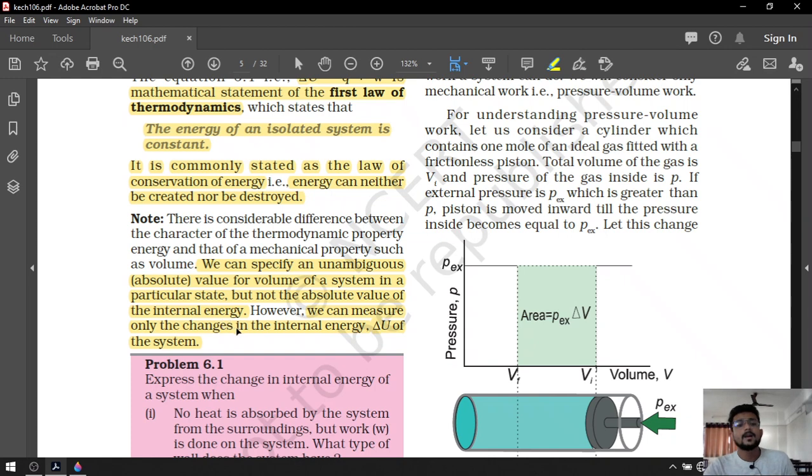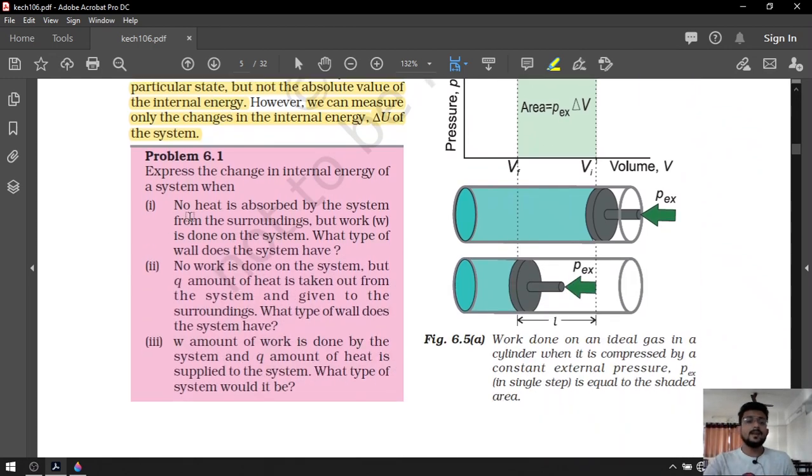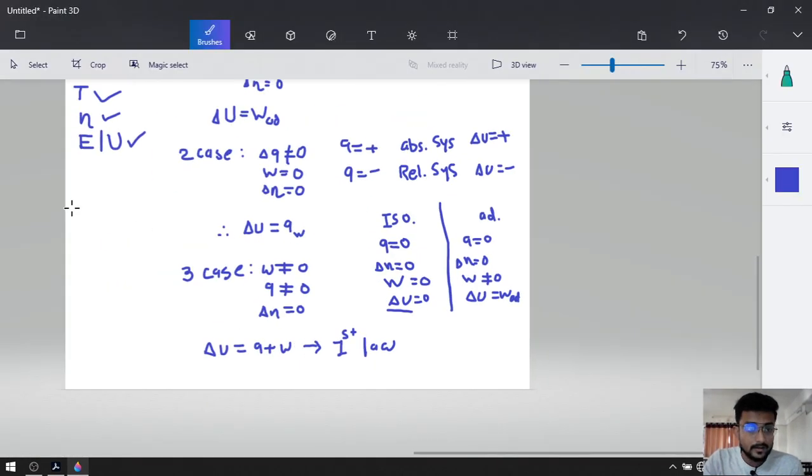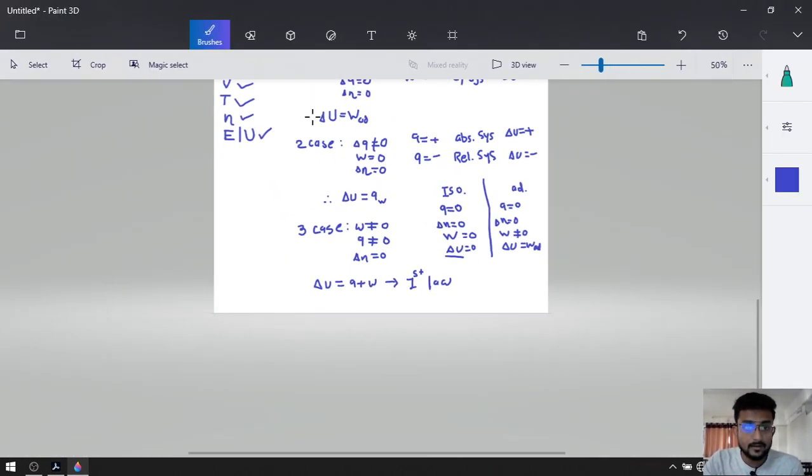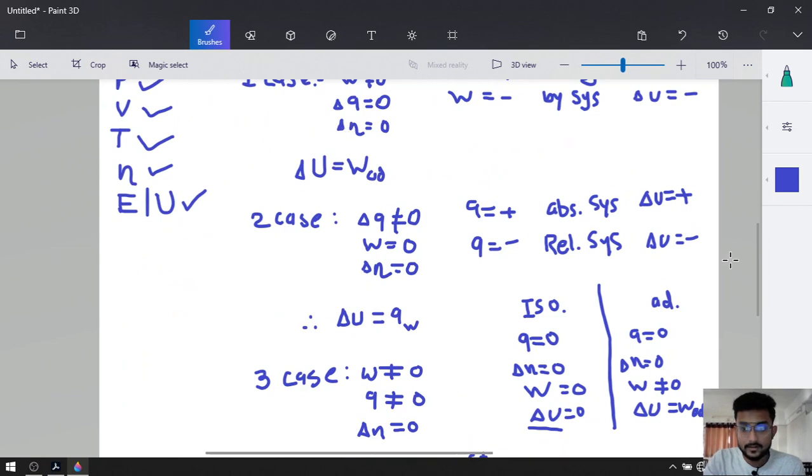Now they have given us three particular situations. No heat is absorbed by the system from the surrounding, but work is done on the system. So no heat. Look at this, our case number 1, no heat.